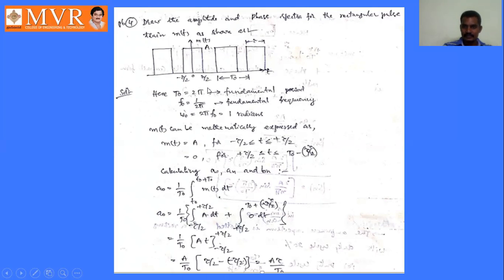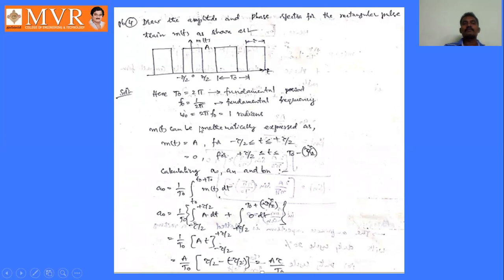Here we are assuming that the time period is 2 pi. Why? Because here the time period is tau plus something, and this distance also we have to add to this tau. That's why we are assuming that the fundamental time period is 2 pi. Then the fundamental frequency is 1 by 2 pi. Then the angular frequency omega naught is 2 pi into f naught, that is 2 pi by 2 pi, that is 1 radian. So how to represent this m of t?